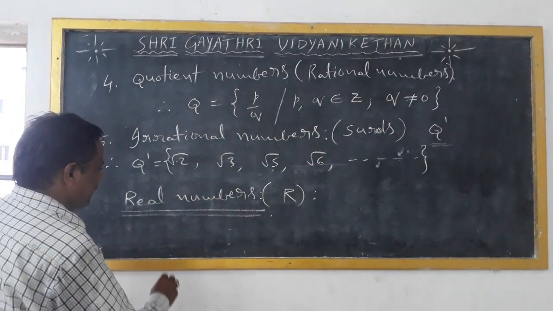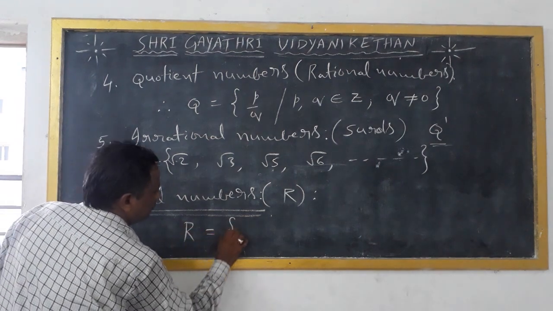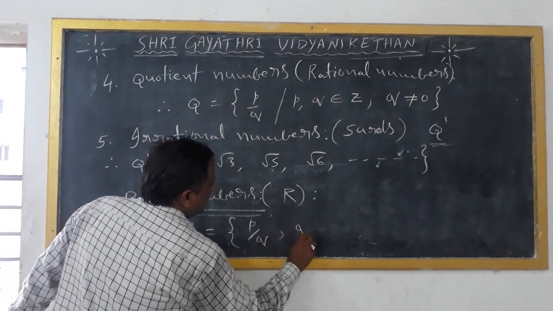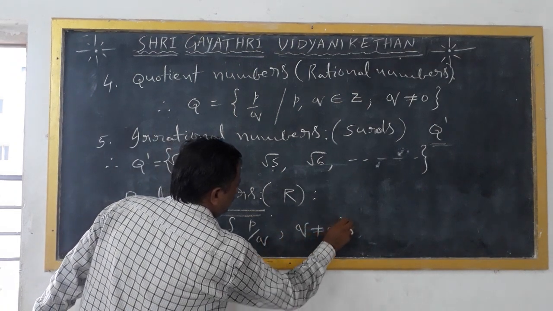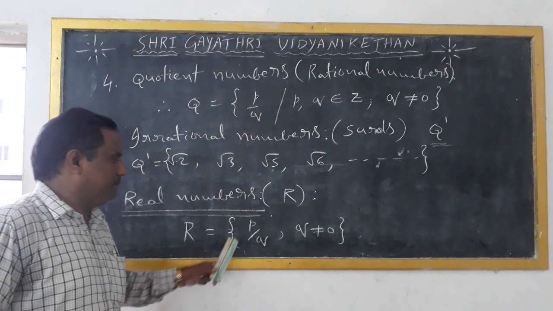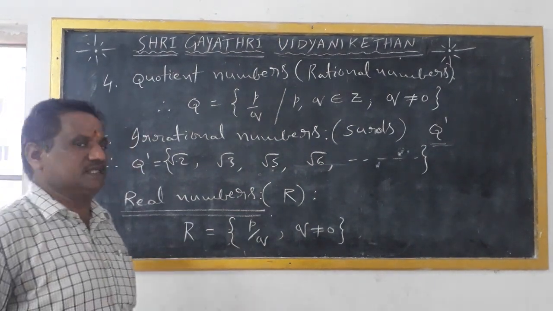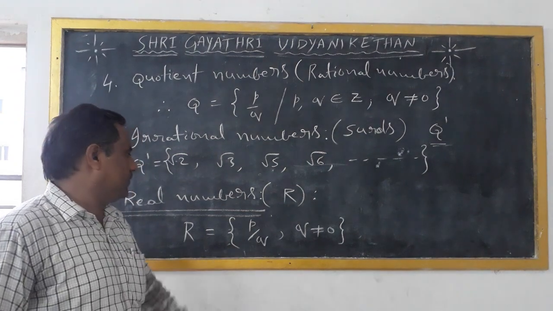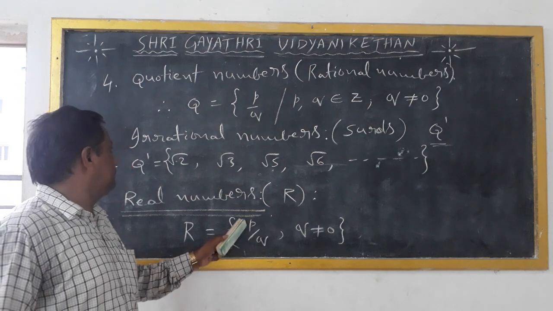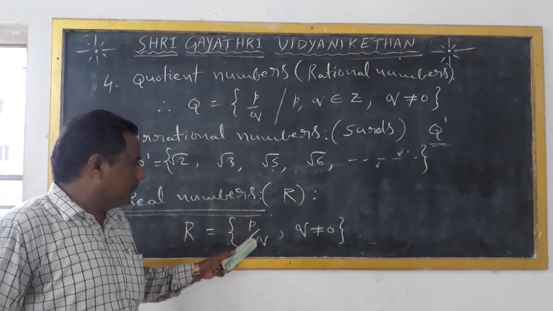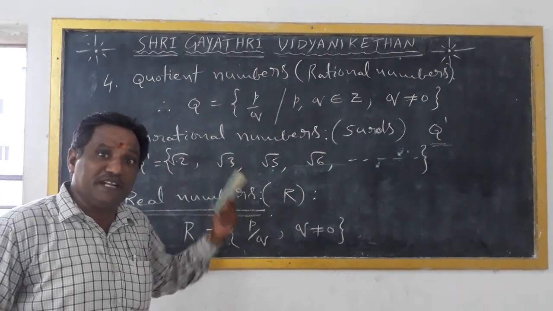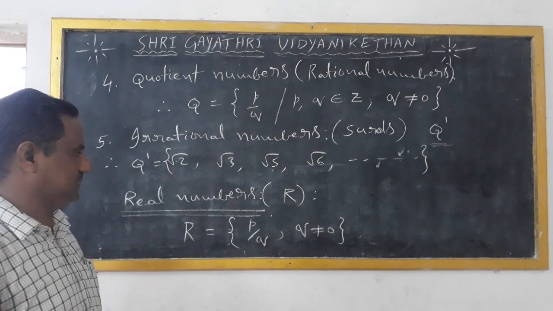The real numbers are defined as R equals the set of p by q, where q is not equal to 0. P and Q are any numbers. These are called real numbers. Q not equal to 0, that's all. P may be an irrational number, Q may be an irrational number, P may be a rational number, P and Q may be integers. These are called real numbers.